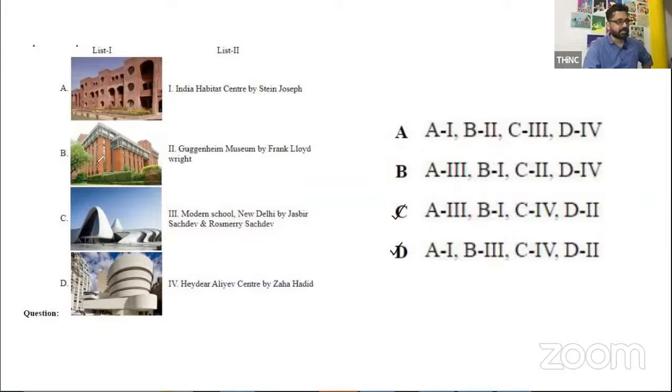Indian Habitat Center is B1. So C is the right answer. Did I get it correct? Option C is the right answer. Yes, C is the right answer. Indian Habitat Center. Who was the architect of that? We talked about it. Joseph Allenstein.